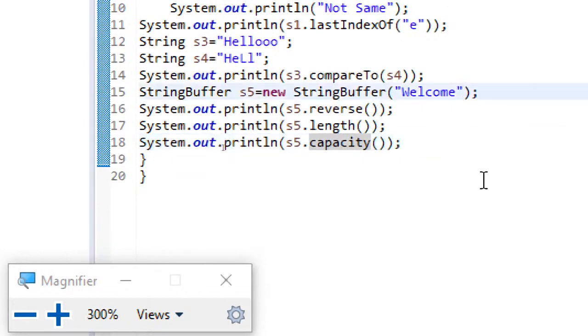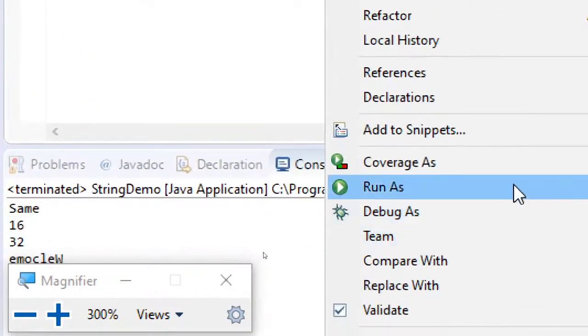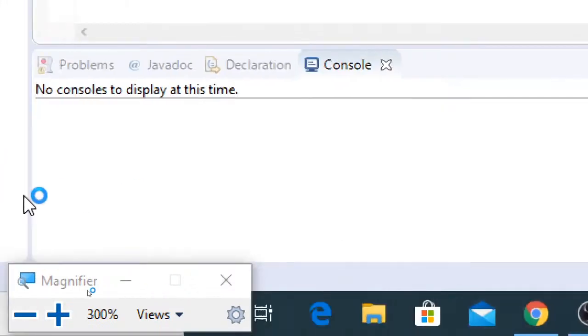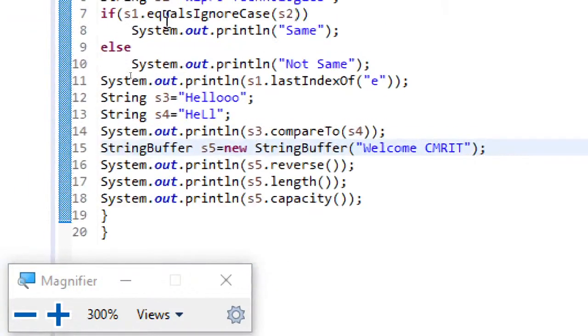Suppose I add more characters here, welcome CMRIT. If you observe, I have added 6 more characters. Earlier it displayed 7. Now let's see what it will do. Now you can see 13. So the length is 13 characters plus 16, 29. So always remember, the capacity method of the StringBuffer class returns the length plus 16. This is one thing which you can remember.